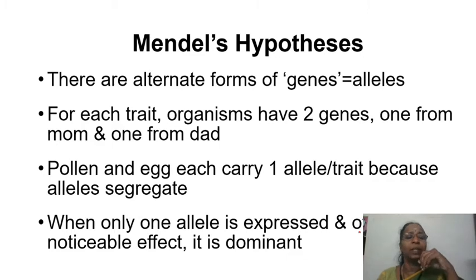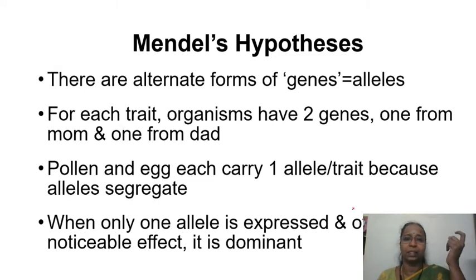In his experiment, the pollen and the egg each carry 1 allele for each trait because they segregate. Only one they will carry. Only after fertilization will the 2 number be restored.